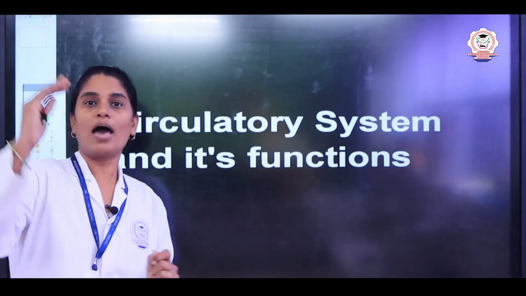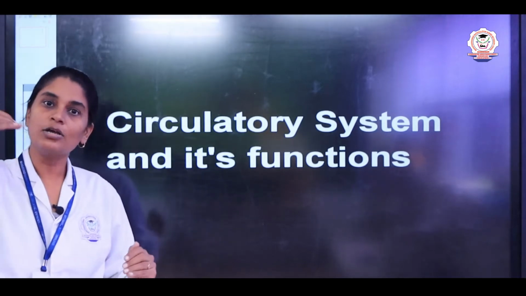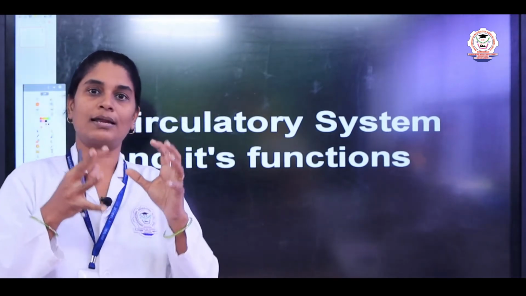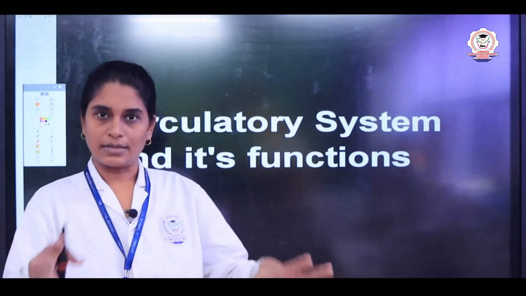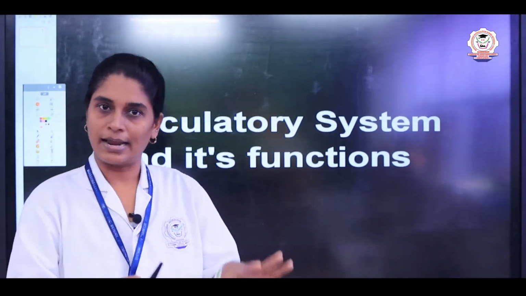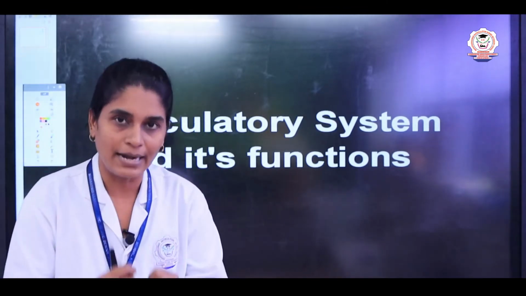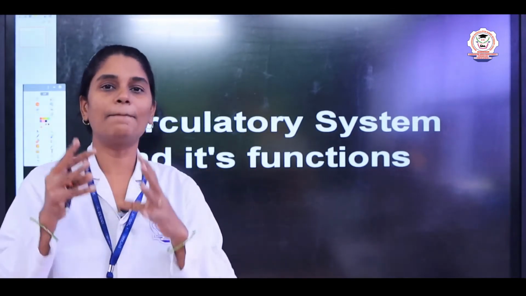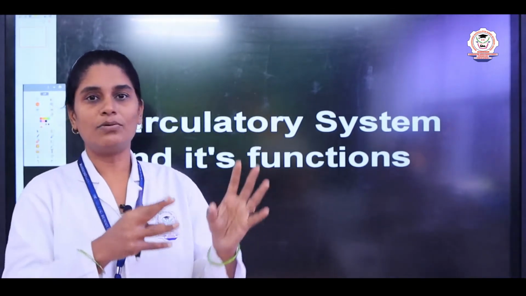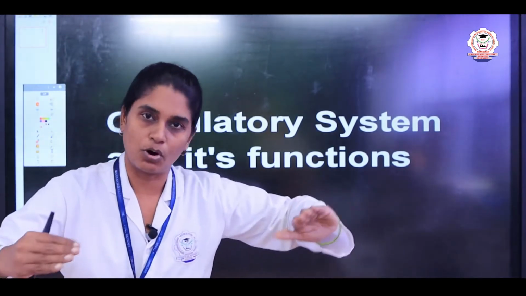Just as you have a water tank at the top of your terrace, the water tank stores the water and supplies it through the pipes to your kitchen, bathroom and so on. In the same way the heart pumps the blood through the blood vessels. The blood vessels are nothing but like pipes, okay? Through the blood vessels, the blood is supplied to all the parts of our body.